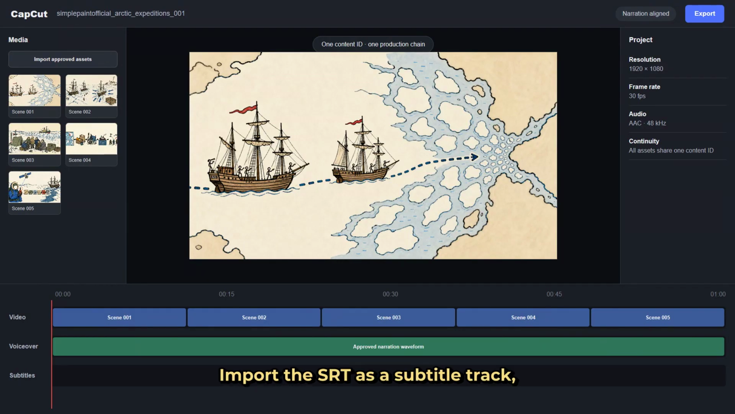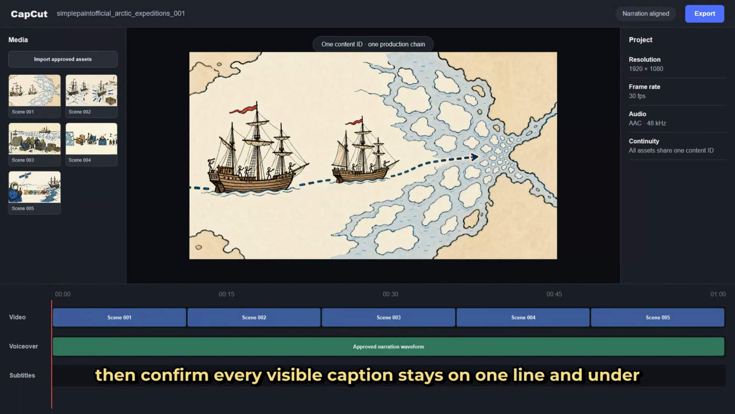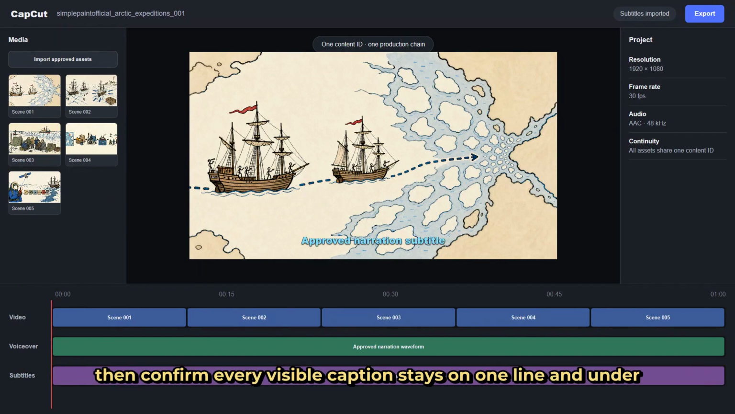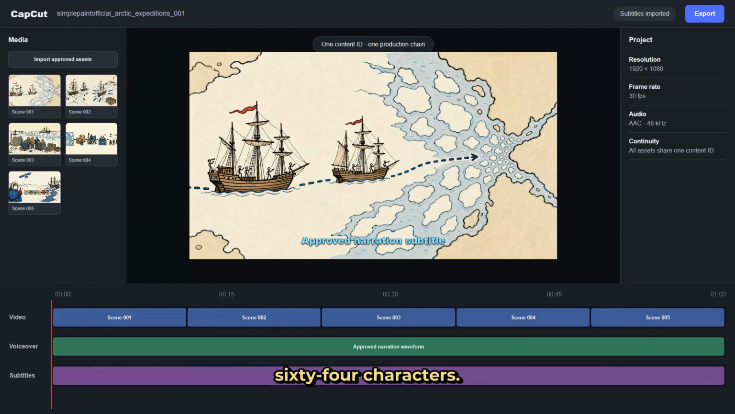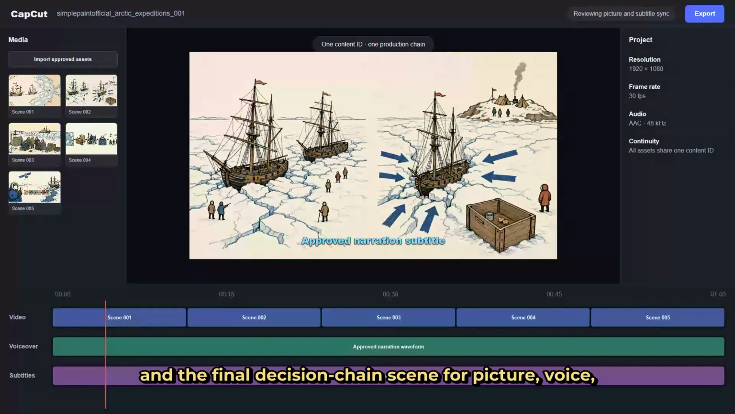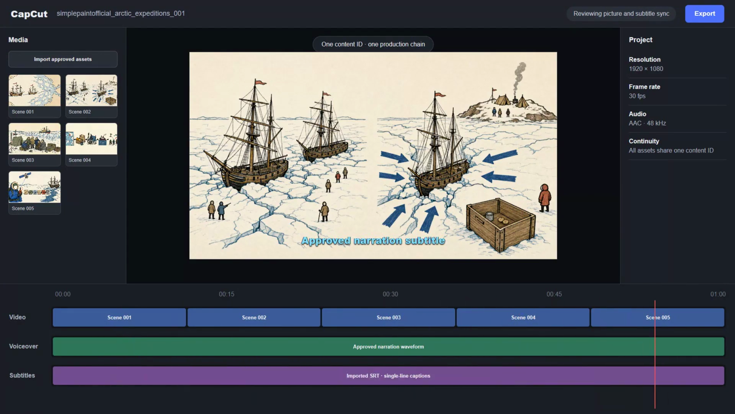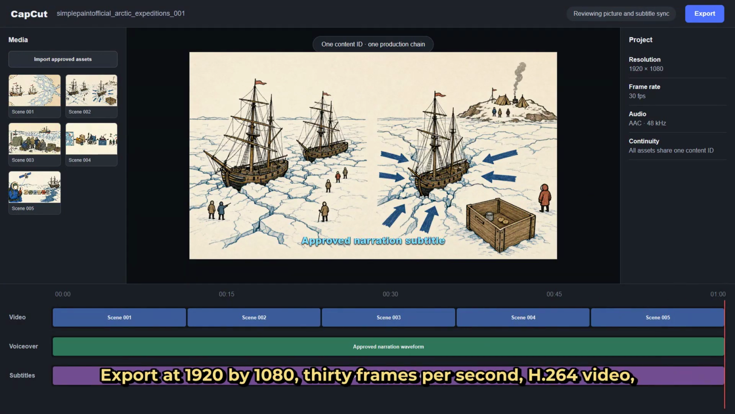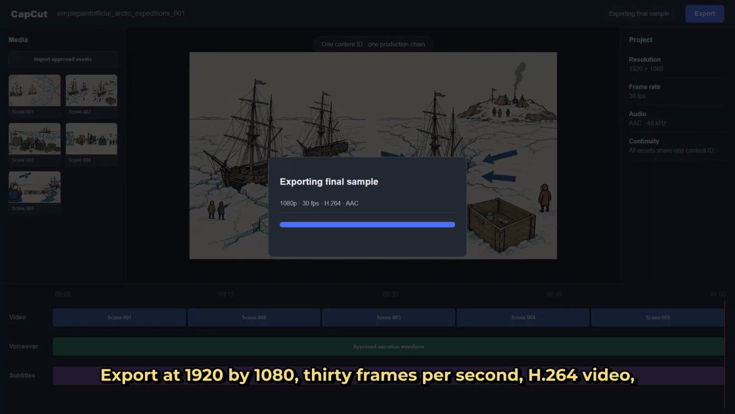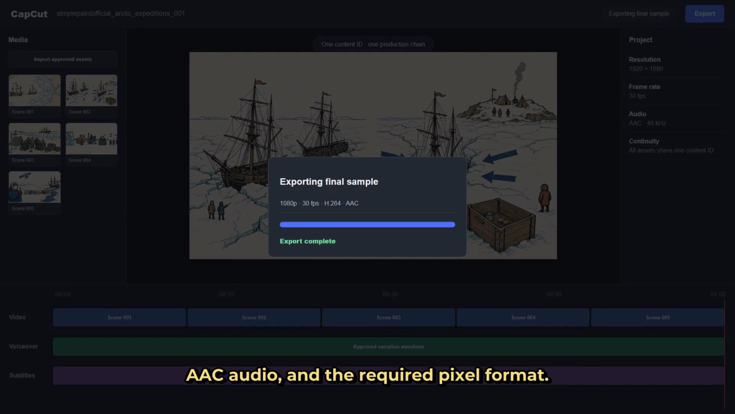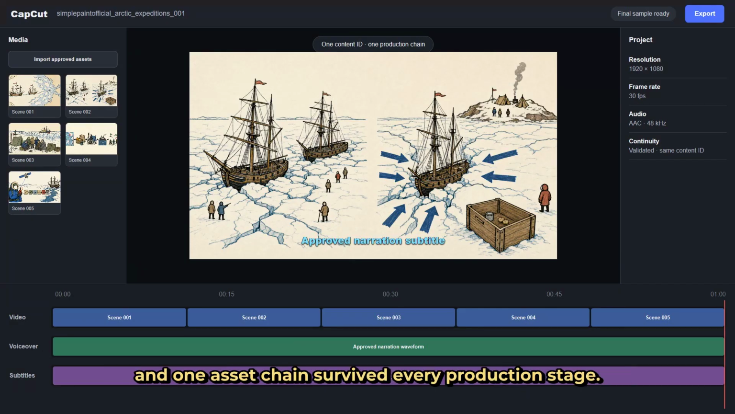edit. Import the SRT as a subtitle track, then confirm every visible caption stays on one line and under 64 characters. Review the opening hook, the Greely transition, and the final decision chain scene for picture, voice, and subtitle synchronization. Export at 1920 by 1080, 30 frames per second, H.264 video, AAC audio, and the required pixel format. The exported sample now proves that one topic, one script, and one asset chain survived every production stage.